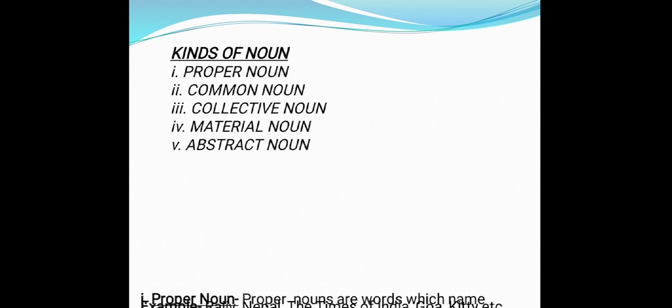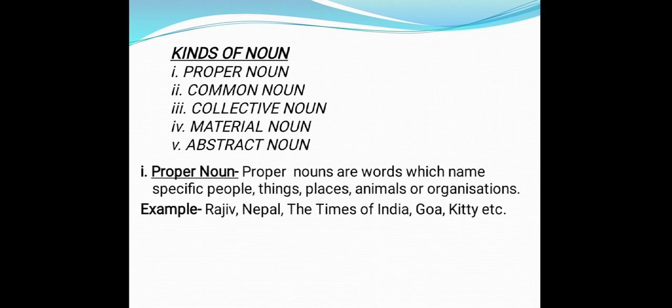Children, basically there are five kinds of noun: proper noun, common noun, collective noun, material noun and abstract noun. One by one we will discuss all the nouns. First we will discuss proper noun. Proper nouns are words which name specific people, things, places, or organizations, like Rajiv, Nepal, India, Goa,